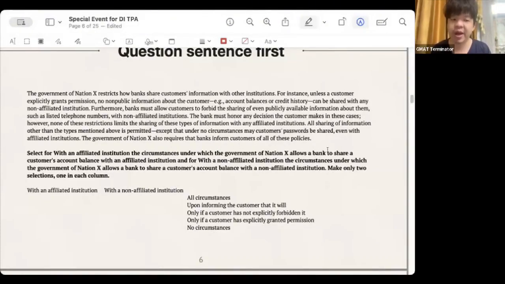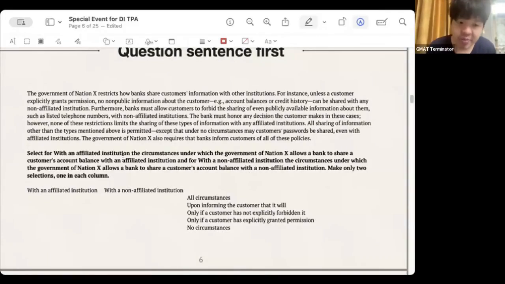To define the first box, the name of the first box is with affiliated institutions. So what should we choose here? Under what circumstances does the government of a certain country allow a bank to share the customer's account balance with related affiliated institutions? What is an affiliated institution? For example, if China CITIC Bank is the main body, it may have China CITIC Insurance, China Life, or China CITIC Property and Casualty Insurance, or some other affiliated institutions of China CITIC, the affiliated institutions of the entire consortium, right? Can it share your account?